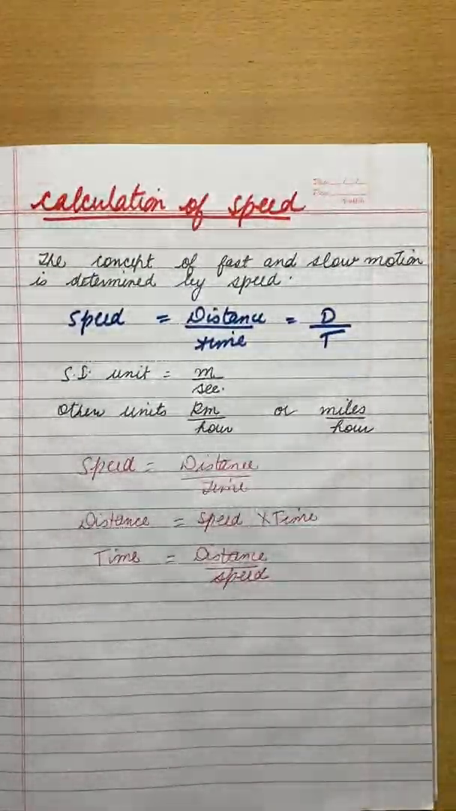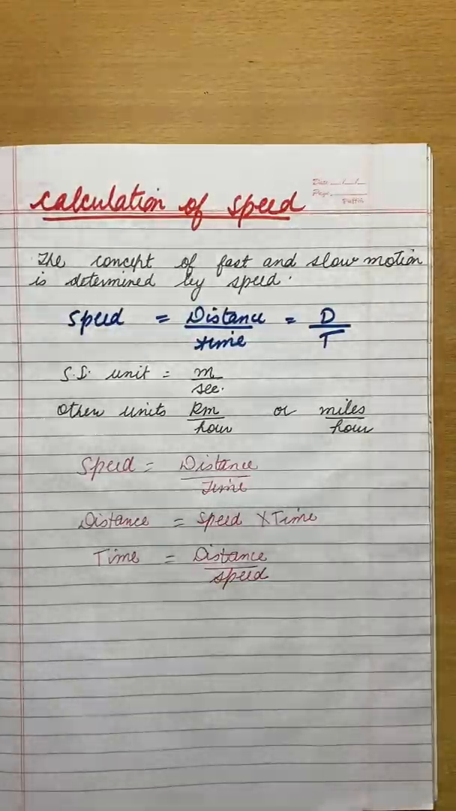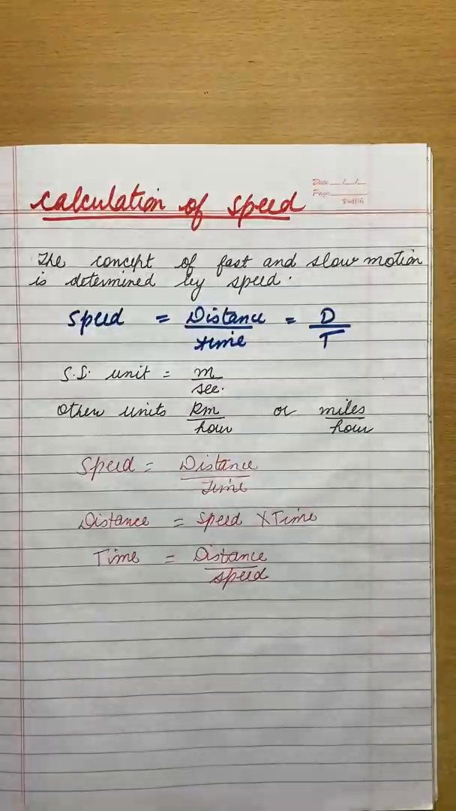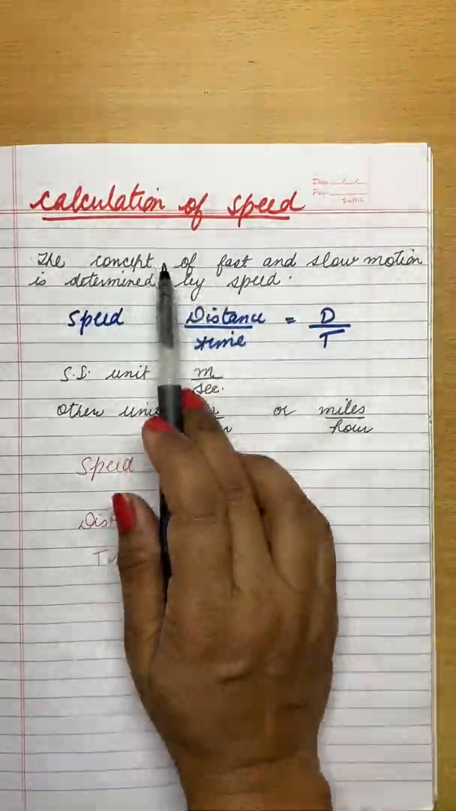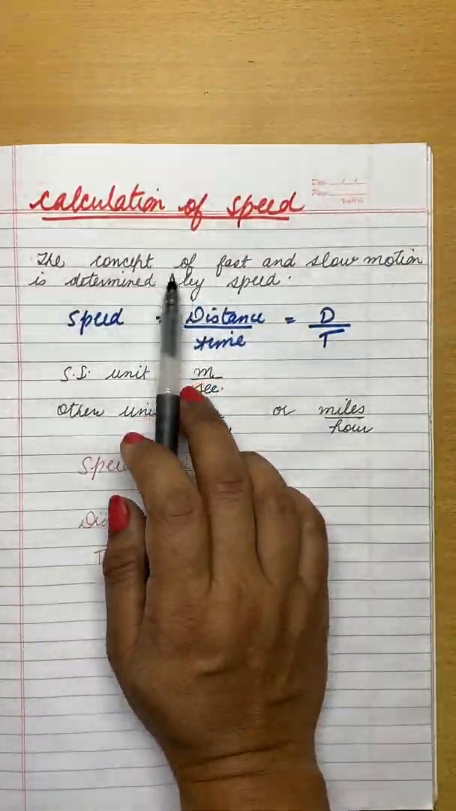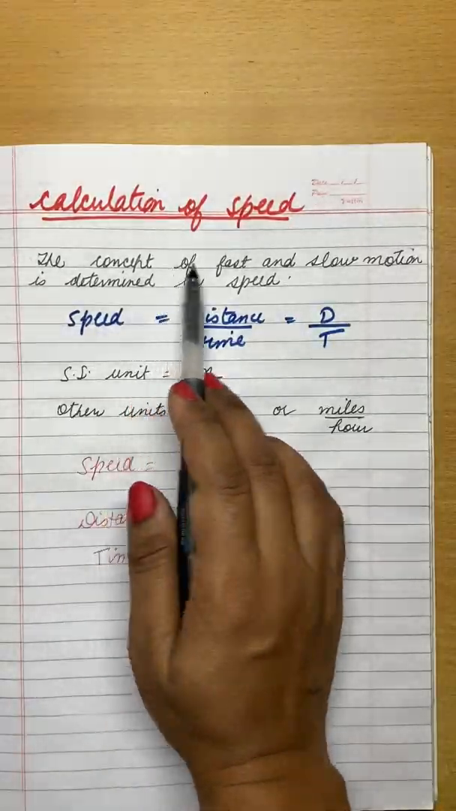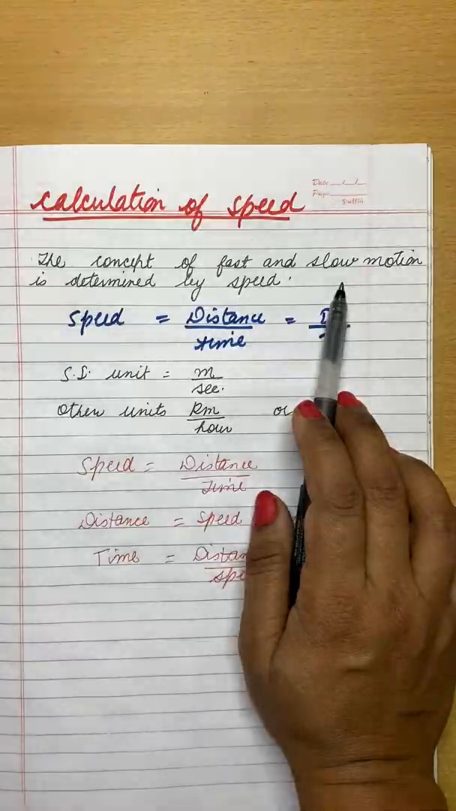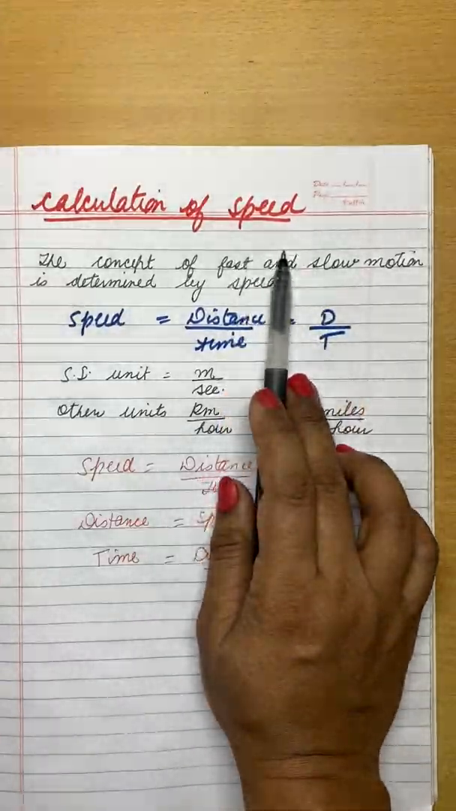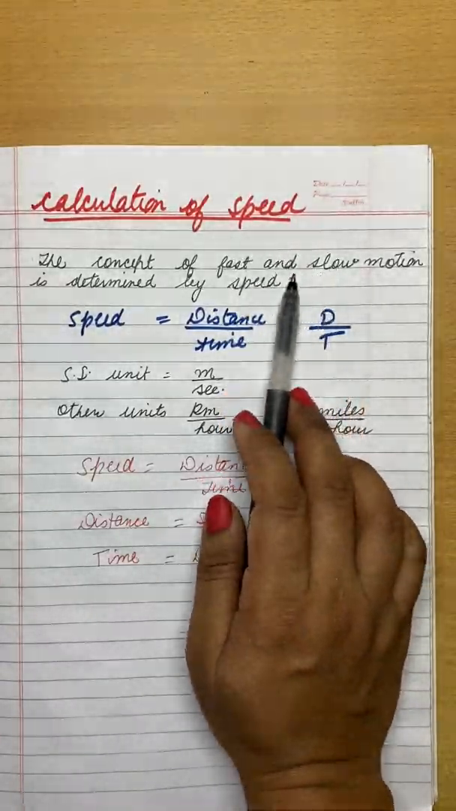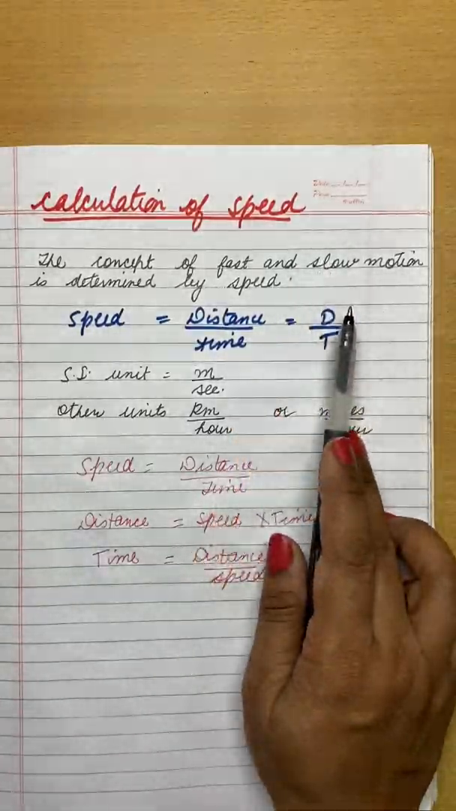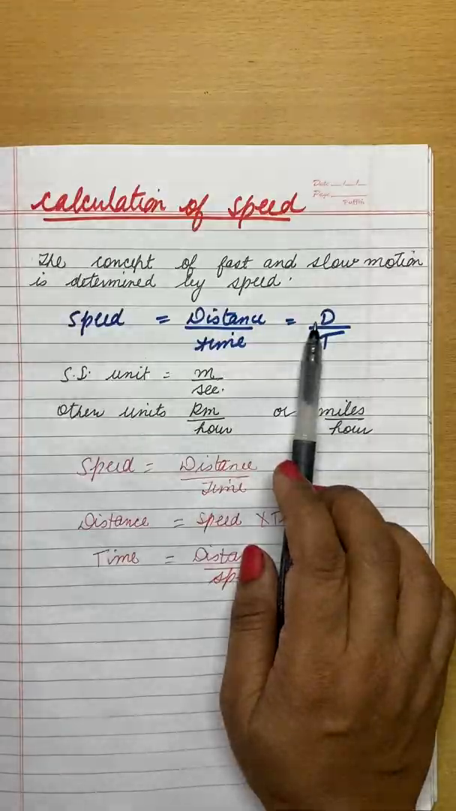Now if we are comparing fast and slow objects' motion, right? If we want to compare the motion of fast and slow objects, then what we have to use is the speed of that object, right? And you know that in our daily life we come across fast and slow motion, right?